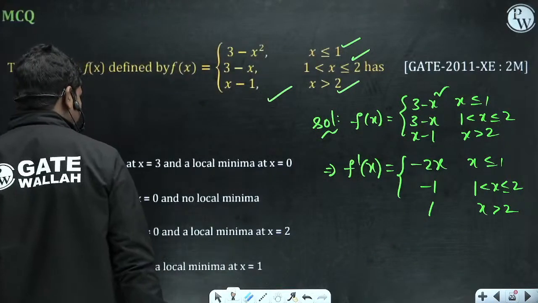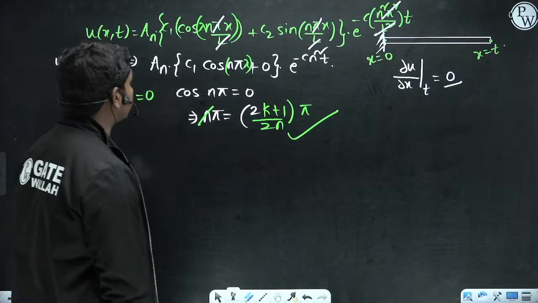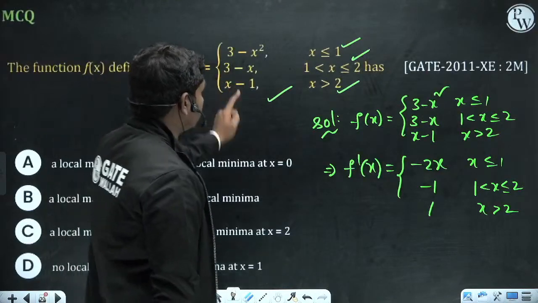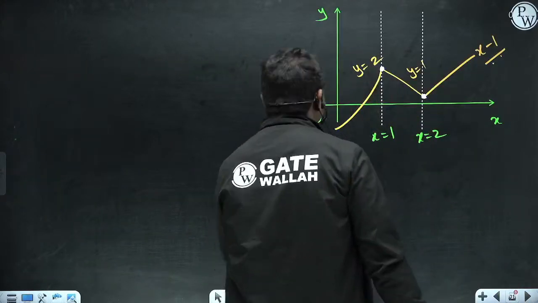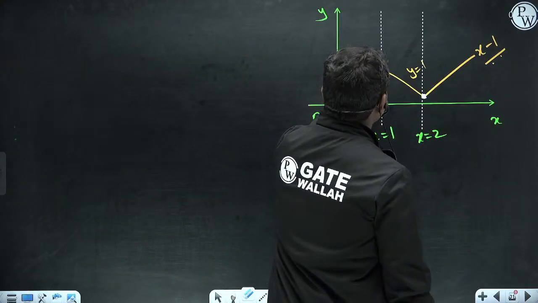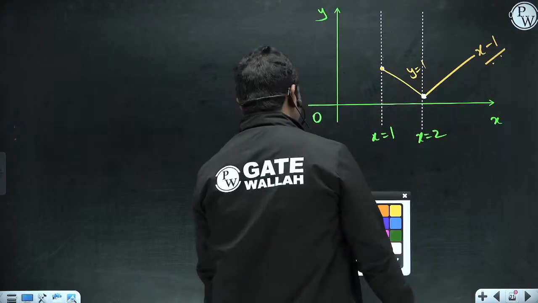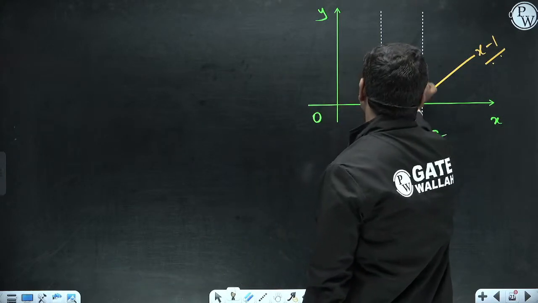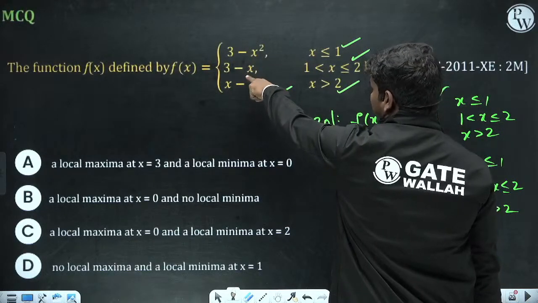Okay, so local minima at x equal to 2 and local maxima at x equal to 0. At x equal to 0, local maxima, no, because if you put x equal to 0 here, it is coming out to be 3, correct? So that means instead of this function being like this, this function is actually something like this. At x equal to 0, this is 2, but this is actually some parabola.